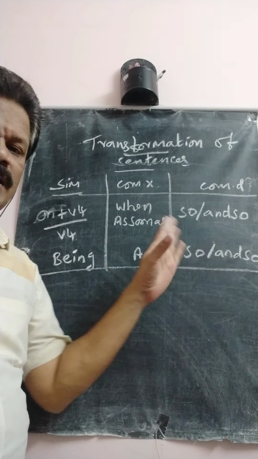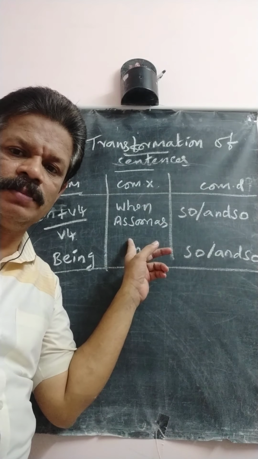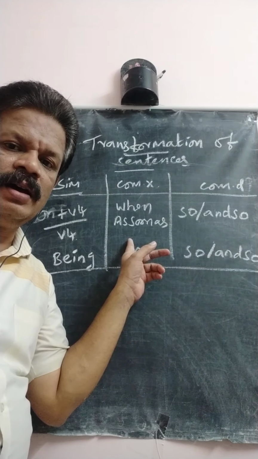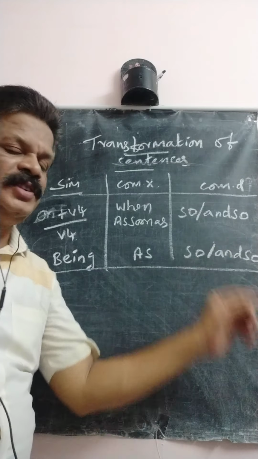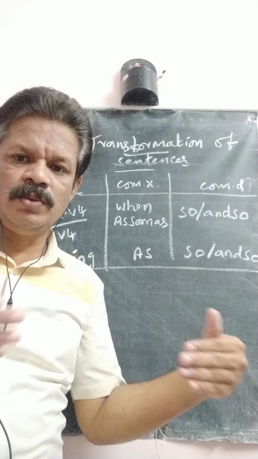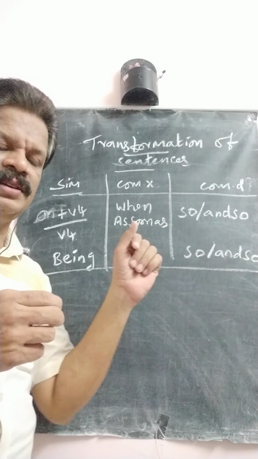Already I told you these are subordinate conjunctions. We should use a subordinate conjunction in the beginning of the sentence or in the subordinate clause only. We should use a coordinate conjunction in between two main clauses, simply before the second subject.